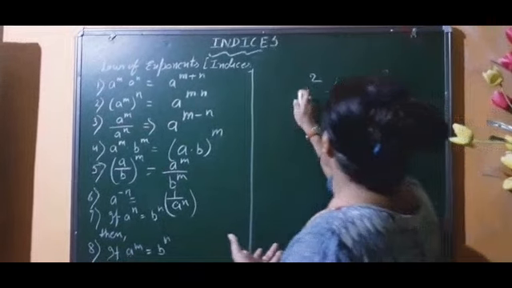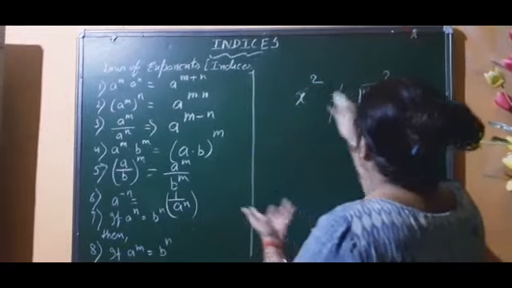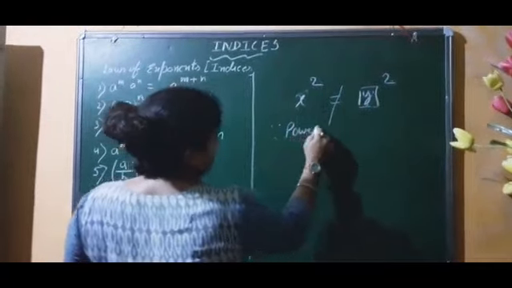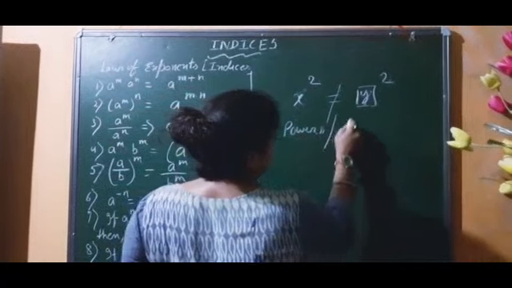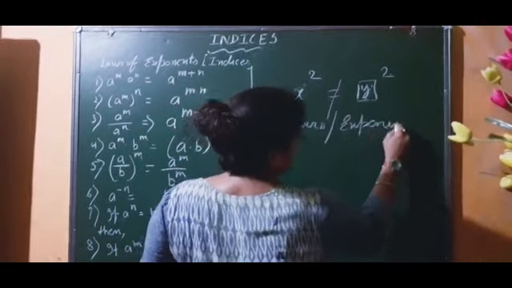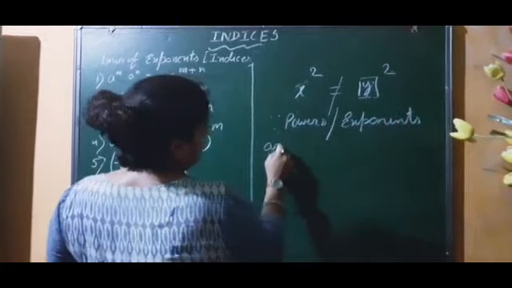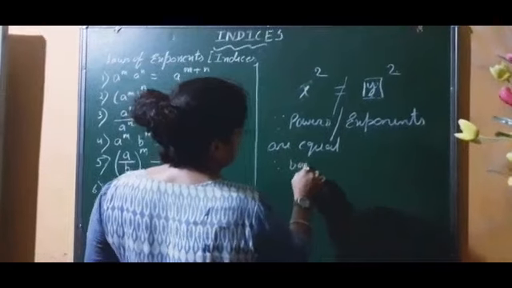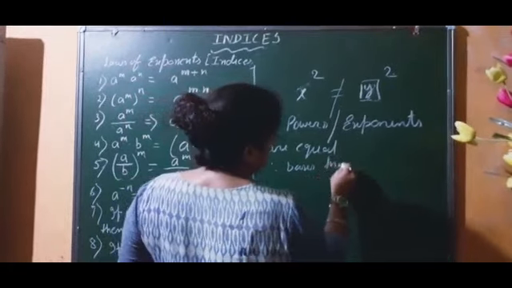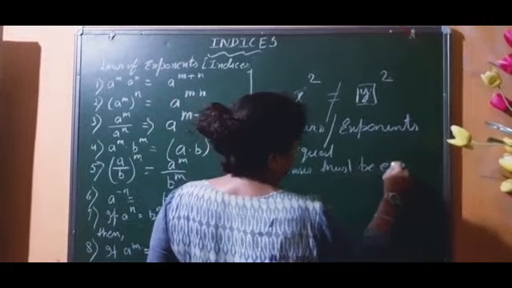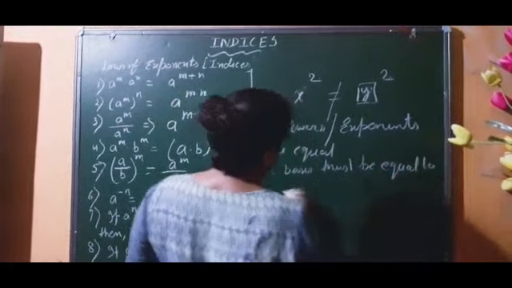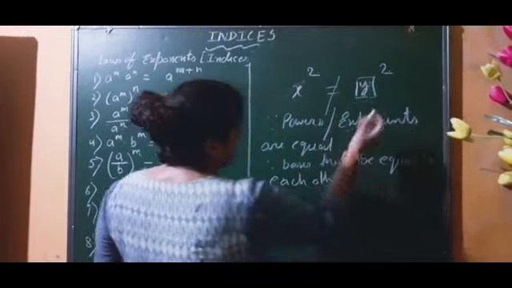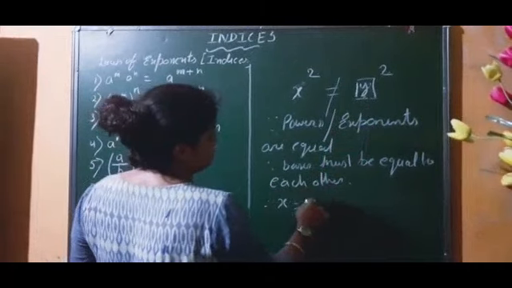It means whenever you see any numbers x, y, a, b, c, d written and powers or exponents are equal, this will be the condition. Therefore, bases must be equal to each other. And you can write, therefore x is equal to 1.